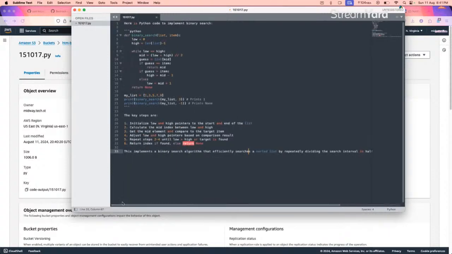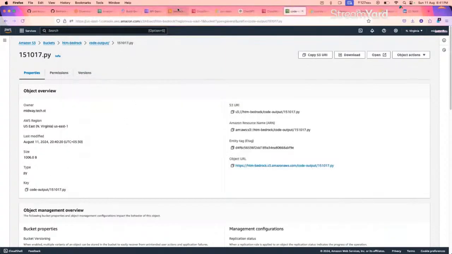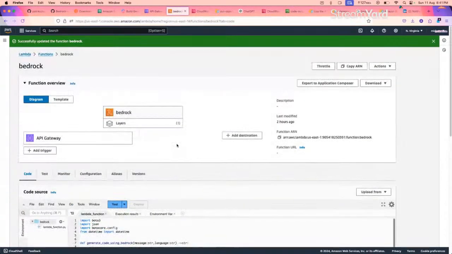So by using this particular application, we'll call it a serverless application. Why? Because I have used Lambda, which is serverless. I have used API Gateway, which is also serverless. So we have used two serverless services here. Using these two, we generate a generative AI application that can generate code for us.